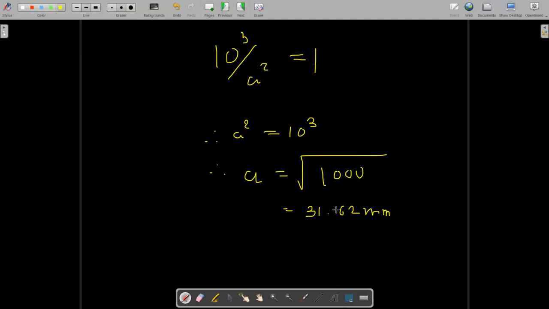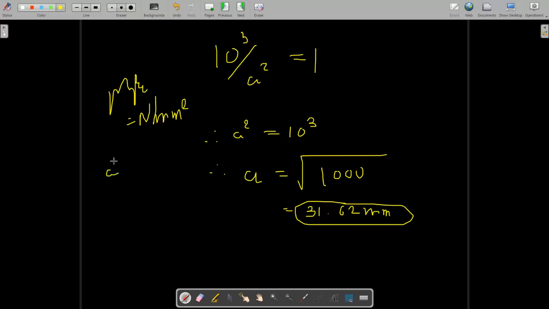This is in mm because the ultimate stress and the endurance limit values are in megapascal, that means newton per mm square, and our force value we have taken in newton. So our area, that means a square, will be in mm square.